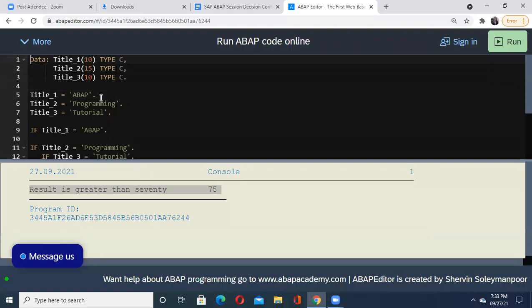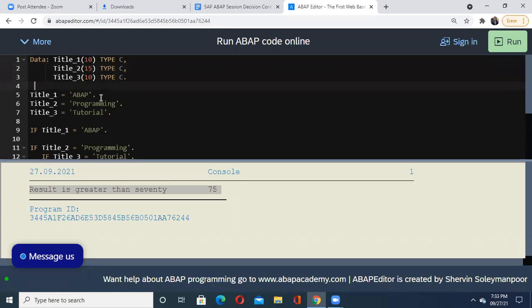Now here we have to understand there is one data statement. Inside that data statement, how many variables are taken? Three different variables: title 1, title 2, title 3. And what is the size of each variable? Title 1 is of type character, its size is 10. Title 2 is of 15 and title 3 is of 10.